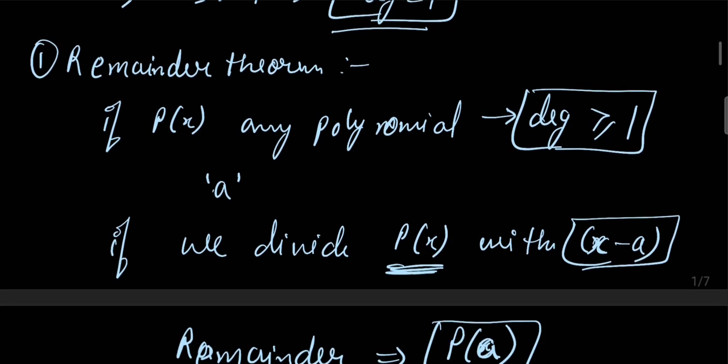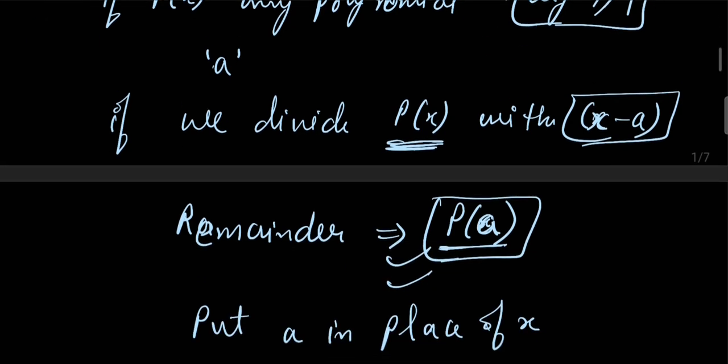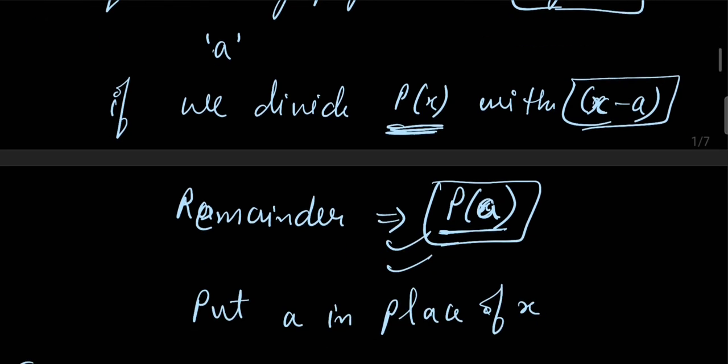Then we have the remainder theorem, which says that if p(x) is a polynomial of degree greater than or equal to 1 and a is any real number, then when we divide p(x) by x minus a, we get the remainder p(a). We just put a in place of x.